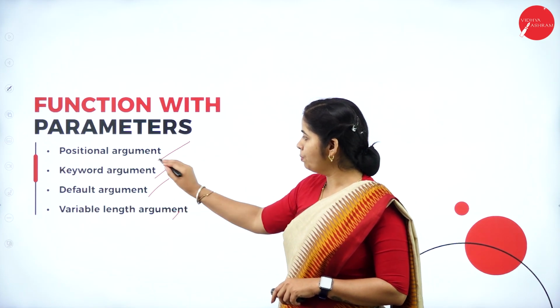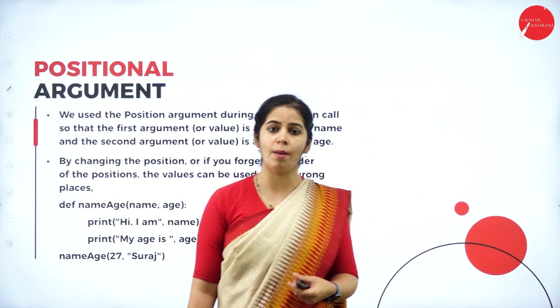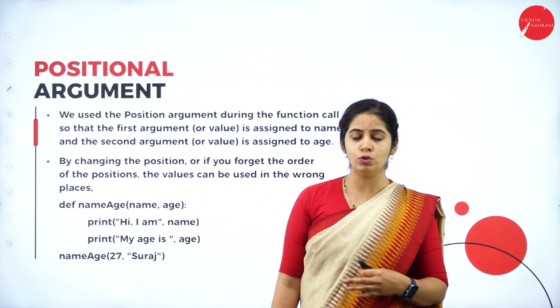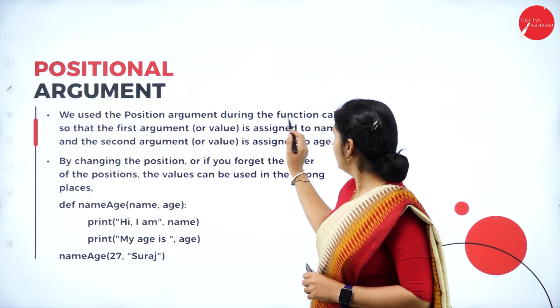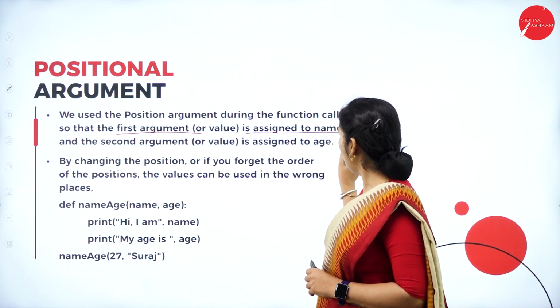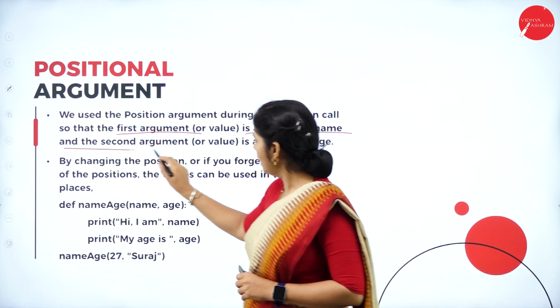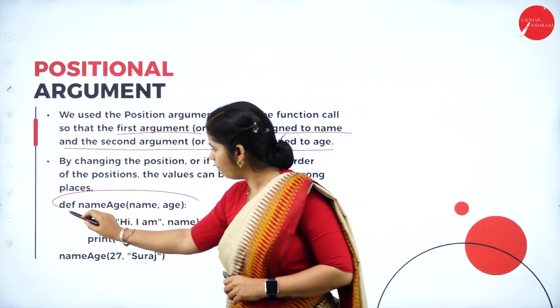Let us see what a positional argument is. How are the arguments or the parameters passed when we use positional arguments? We use positional arguments during the function call so that the first argument is assigned to the name and the second argument is assigned to the age. Here we have taken one example.